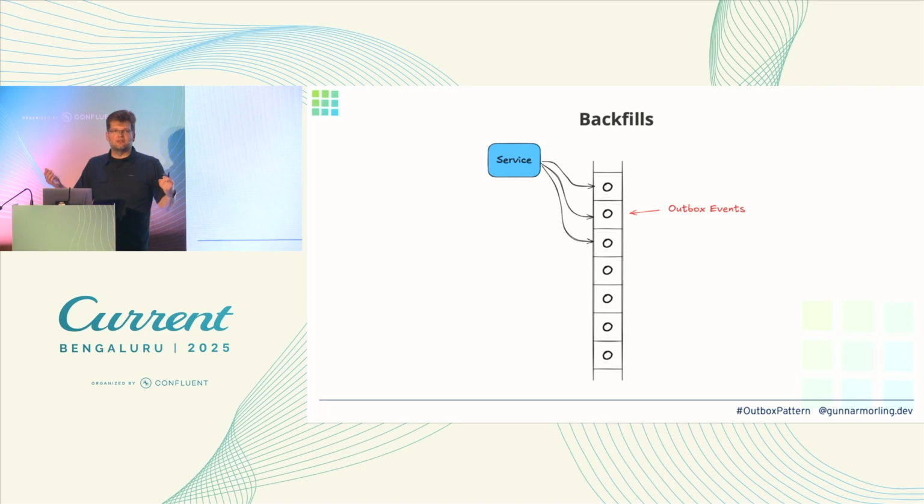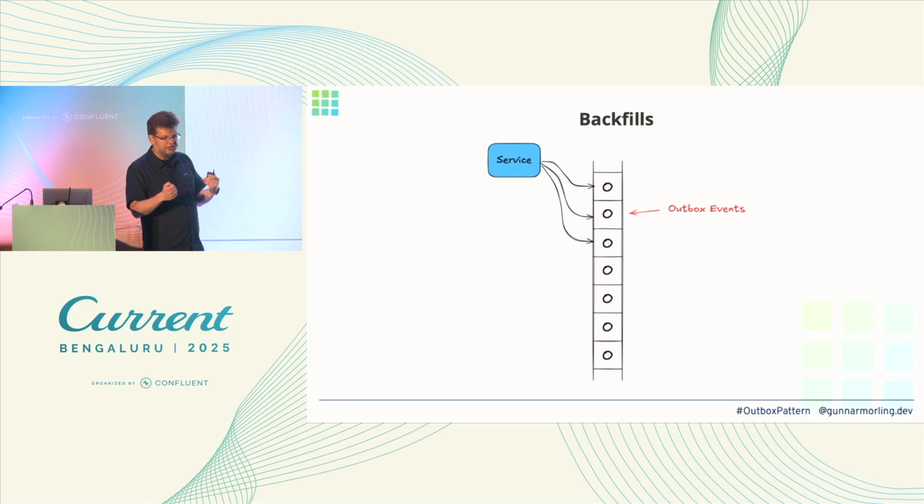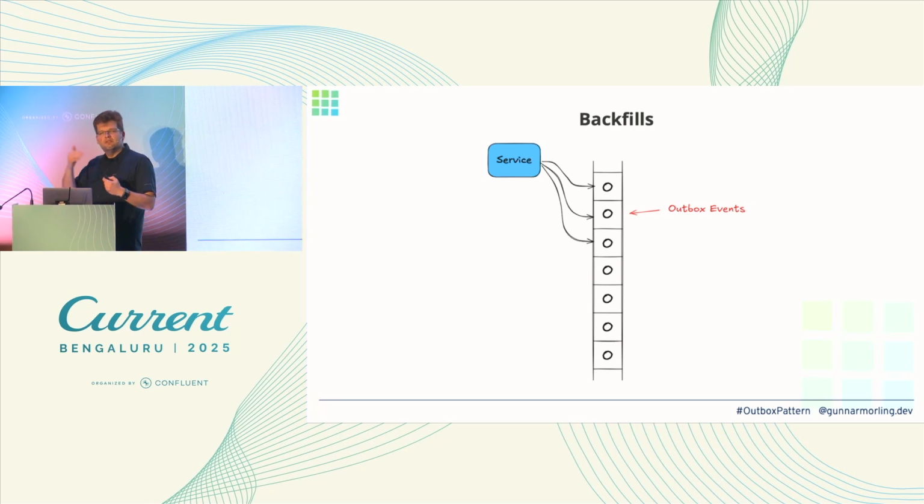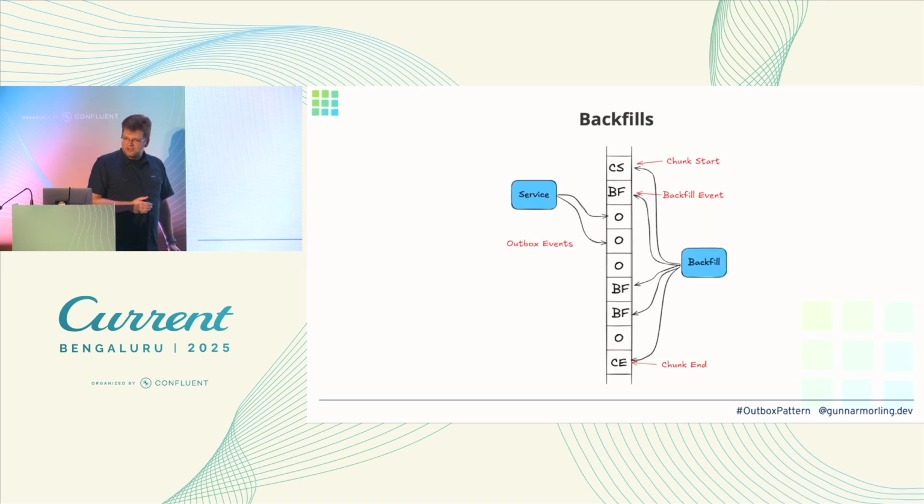concurrently running task, right? So we have multiple processes which write to our Outbox table, like our service, our standard business logic, and our backfill process. So we need to make sure we don't have things like lost updates, for instance. And this is what we can do.